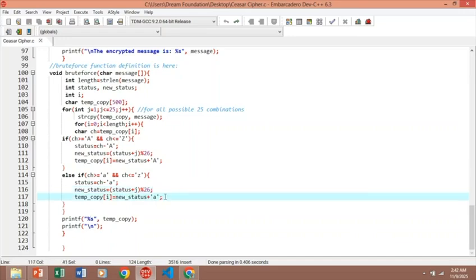This converts the number back to a lowercase letter and stores it. This prints the result of this shift attempt, a candidate plain text. Print a new line so each attempt appears on its own line.